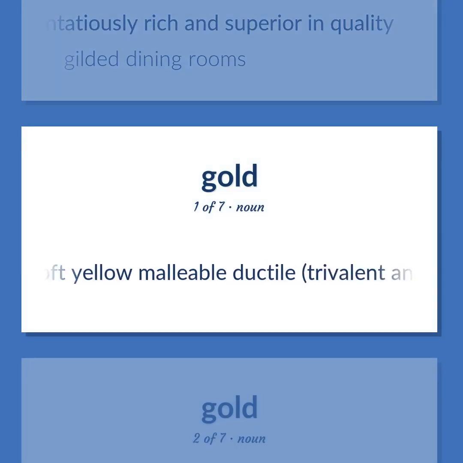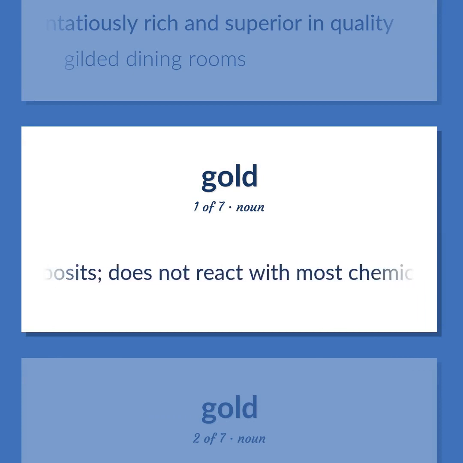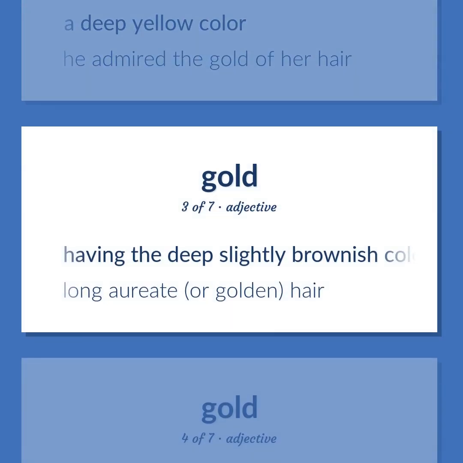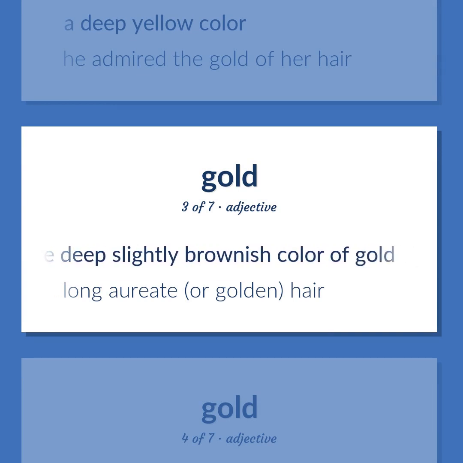A soft yellow malleable ductile, trivalent and univalent, metallic element. Occurs mainly as nuggets in rocks and alluvial deposits. Does not react with most chemicals but is attacked by chlorine and aqua regia. A deep yellow color. He admired the gold of her hair. Having the deep slightly brownish color of gold. Long aureate, or golden, hair.